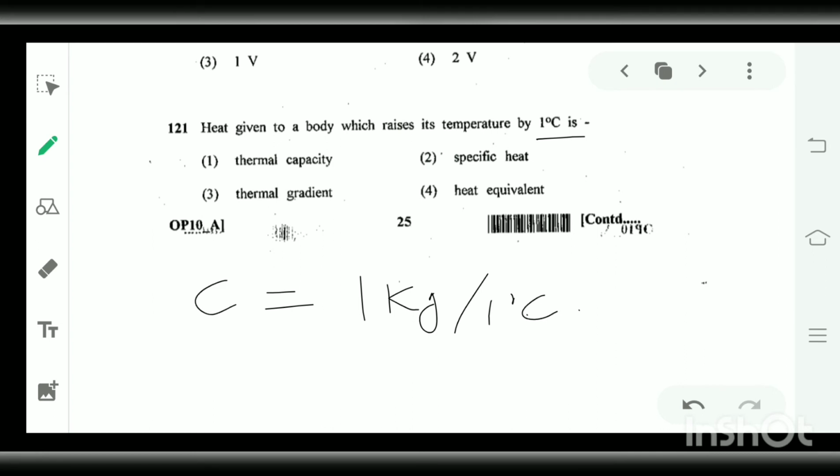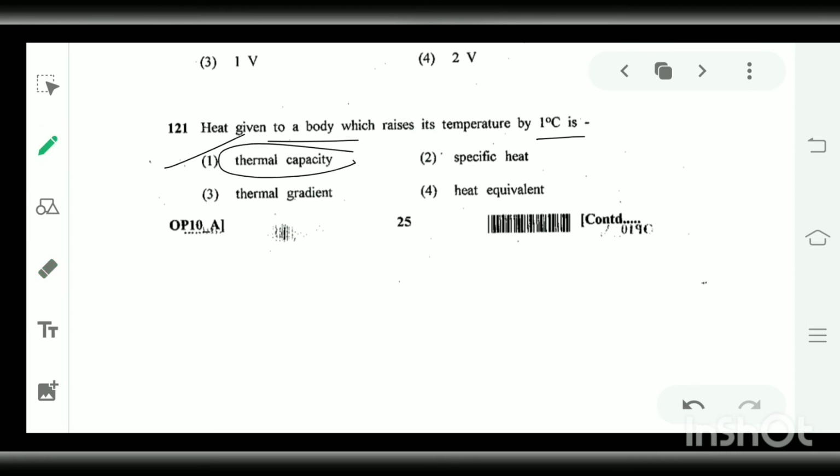But here it is given that the rate of change of heat per degree centigrade is the thermal capacity. Change in heat per degree centigrade means joule per Kelvin. So this is thermal capacity.